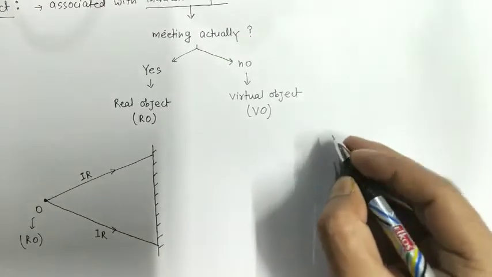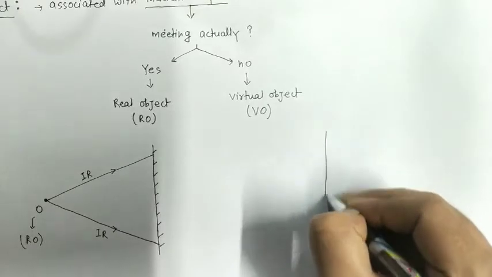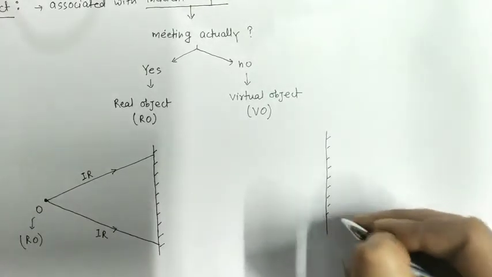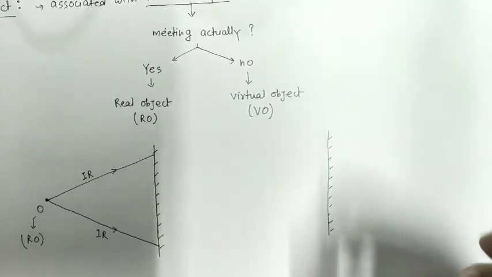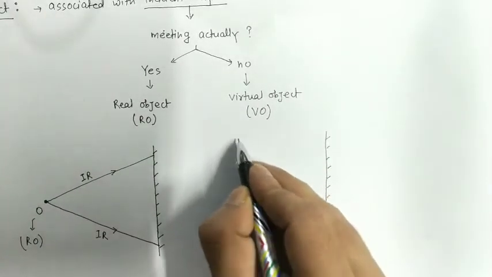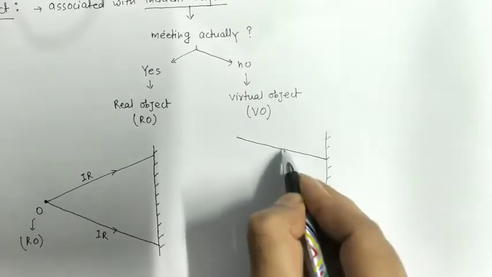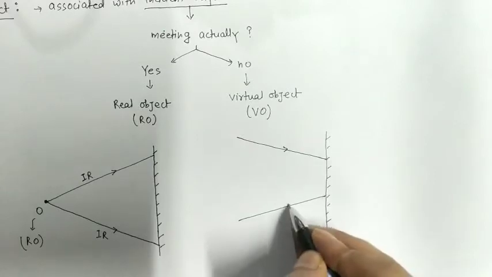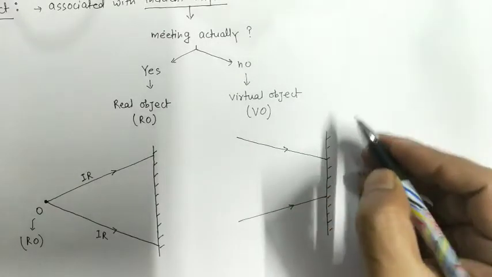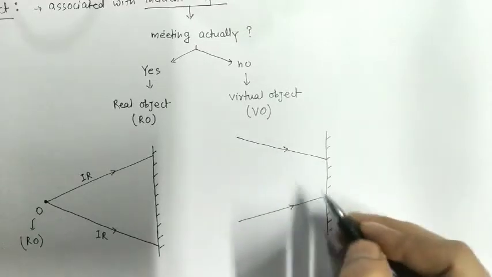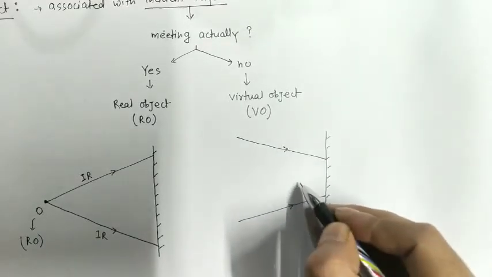Now let us take one more example. Suppose this is the mirror that we have and two converging rays are falling on this mirror. Now what will happen? Reflection of light. This ray will reflect in this direction and this ray will reflect in this direction.